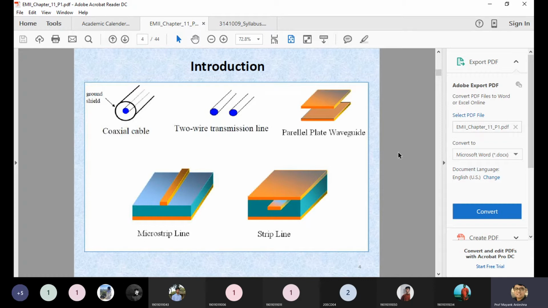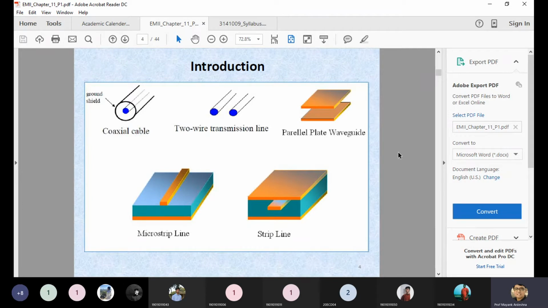So different conductors have different applications. A coaxial cable has two different conductors, and both conductors are separated with some dielectric. Two parallel wires are separated with free space. The waveguide is a metallic hollow pipe, which is a bounded medium. Microstrip line is an open structure where you give the plus charge to the particular strip, and the second metallic ground plane has zero voltage, so it generates the electric field from plus to minus.